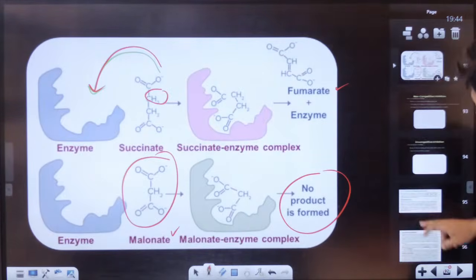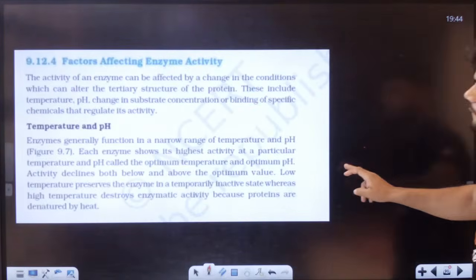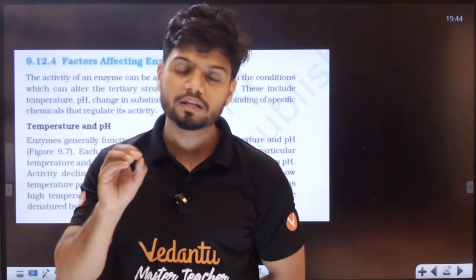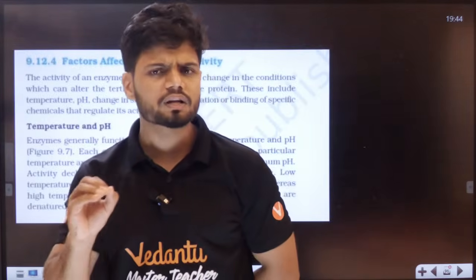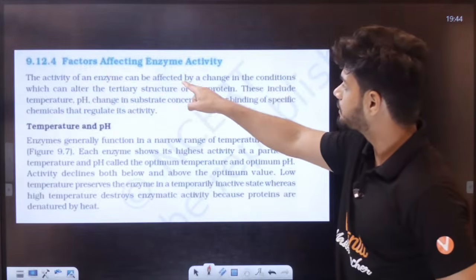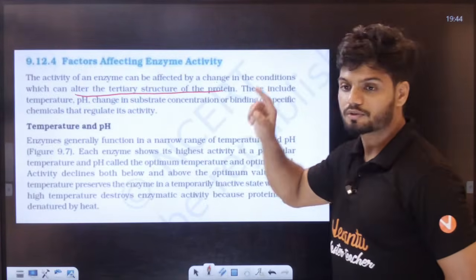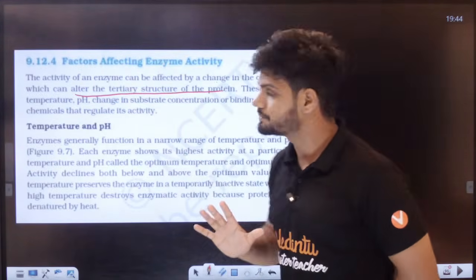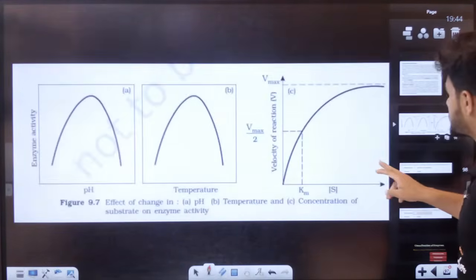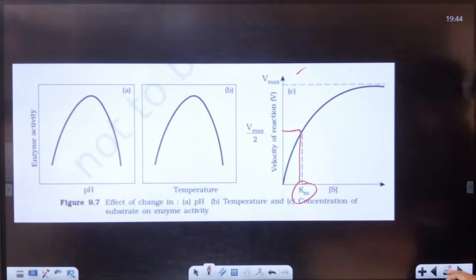Okay, now students, that is your entire thing. Temperature, everything, students. Please remember, all these factors will affect the protein structure of your enzyme, and enzymes are generally in the tertiary structure. The activity of the enzyme can be affected by a change in condition, which can alter the tertiary structure of the protein. It's a very important line, students. You can see here Vmax, half Vmax, and the substrate concentration at that point is the Km value.